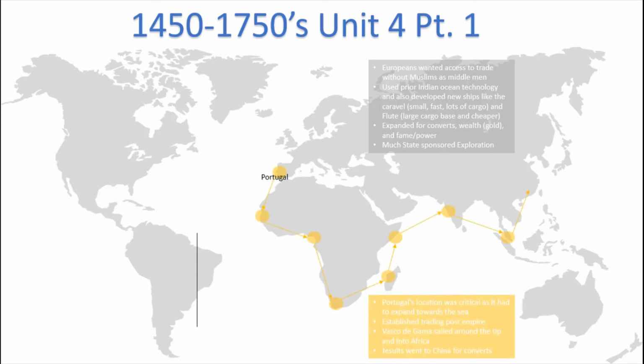And you can see how Portugal actually took over a bunch of trading posts. This is called a trading post empire. They basically would capture multiple trading posts at key locations and try to make profits off of this Indian Ocean trade. They could not trade normally because they did not have the resources, and in the Asian commerce they did not really want the resources of Europeans.